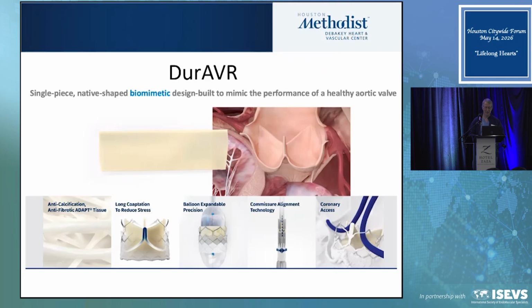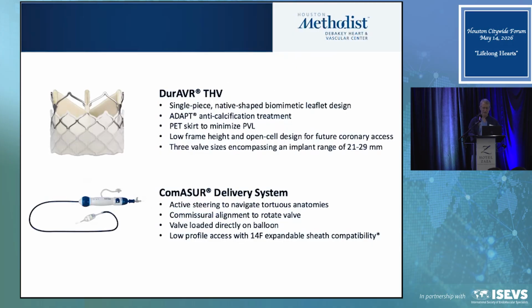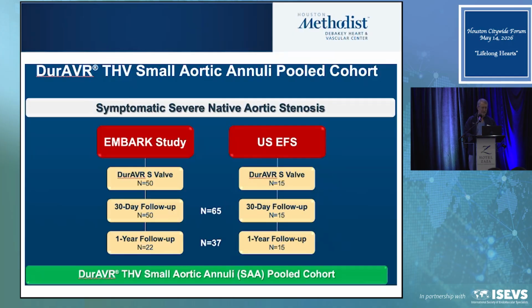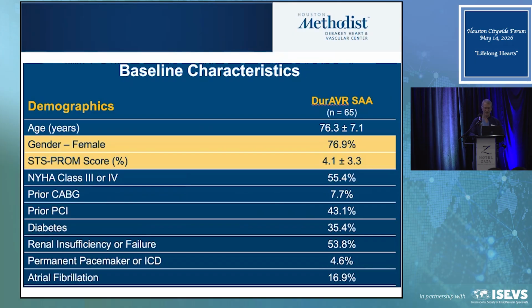It's got a cobalt chromium frame, and it's got this adapt tissue, and it comes from a single piece that's molded to look like your valve. And it's going to have a delivery system which allows us to rotate for commissural alignment, not by rotating the handle, but rotate just above the valve. We've run an EFS study. This is out. We've published this.